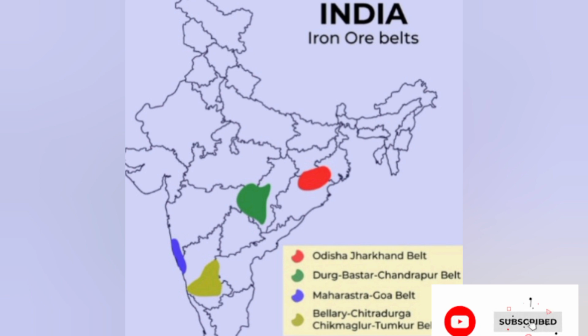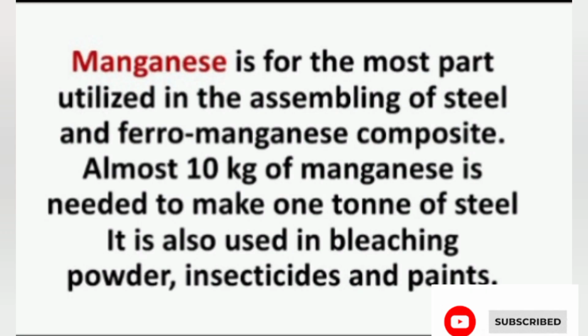Next, we can see the Maharashtra Goa belt. This belt includes the state of Goa and Ratnagiri district of Maharashtra. The ores of this belt are not very high quality, but they are efficiently exploited. Its iron ore is exported through Marmagao port. Next, we can see manganese.